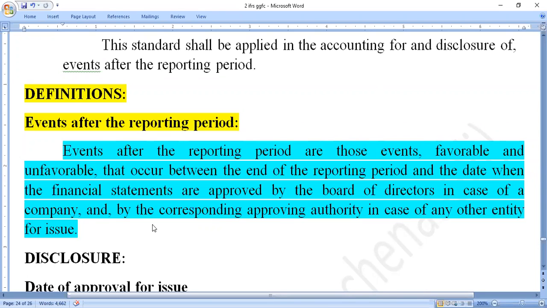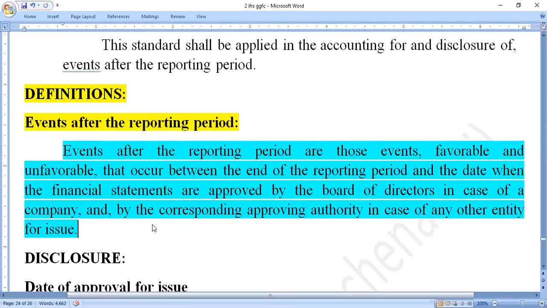So this is what we call events occurring after the reporting period. We are already preparing the financial statements, the profit and loss account as well as the balance sheet of the organization. Then, if events, payments or purchases are made after the reporting period, that is what we call events arising or occurring after the reporting period.